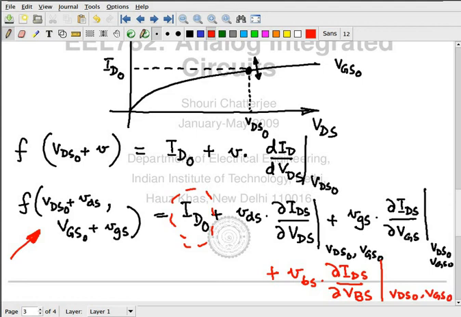Comma VBS0. That's all. So as far as the body is concerned, this is the only effect. What is this? It's a voltage controlled current source.